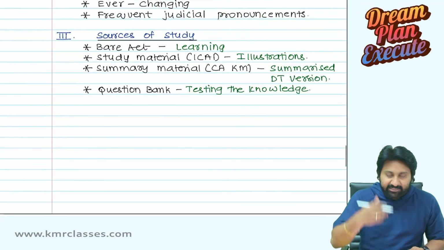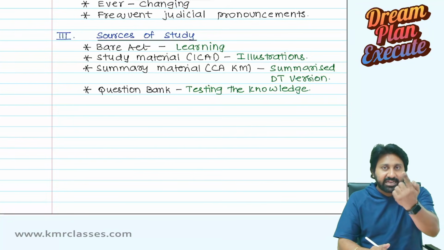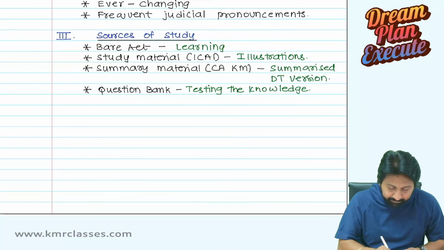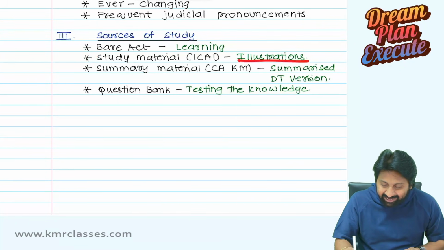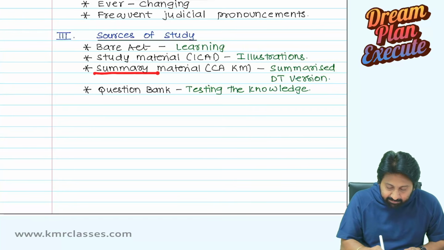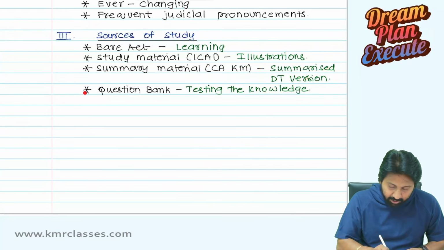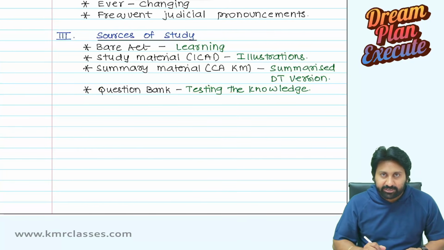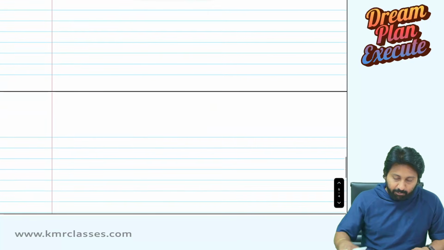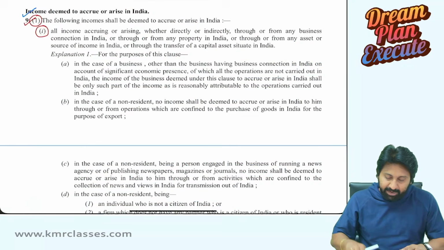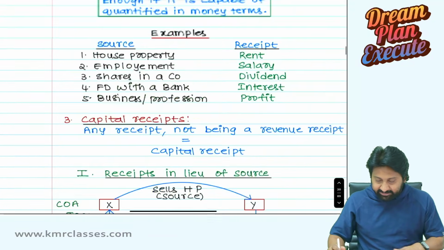Sources of study, as I already informed before, I am telling again in lecture 1: the Bare Act, where we are going to do the learning; study material for illustration purposes; summary material, which I will prepare, summarizing the DT version; and question bank for testing the knowledge. Okay, these are the points. So first we are going to start with basic concepts of income tax.